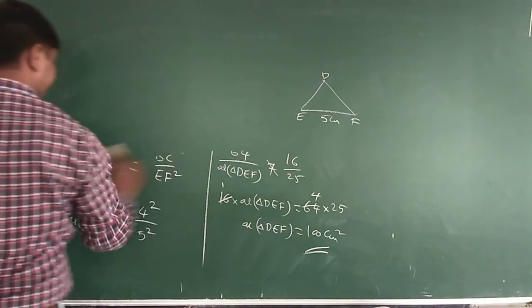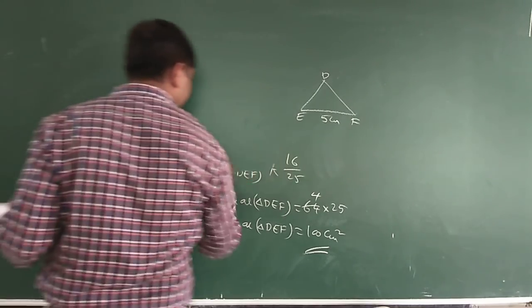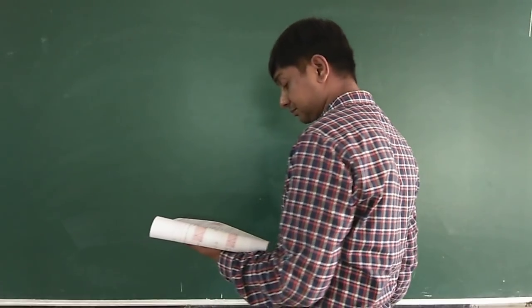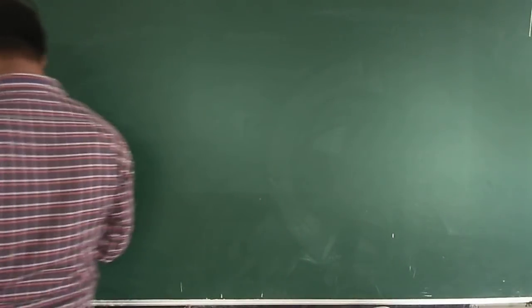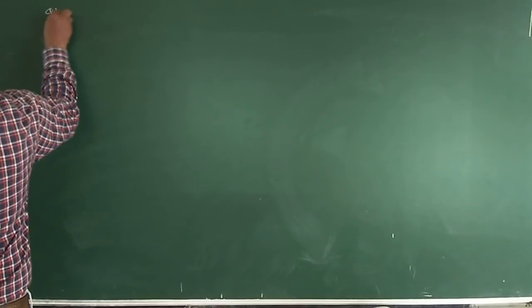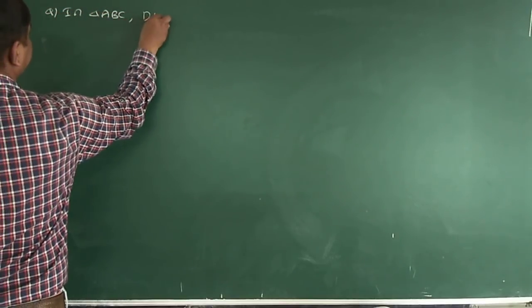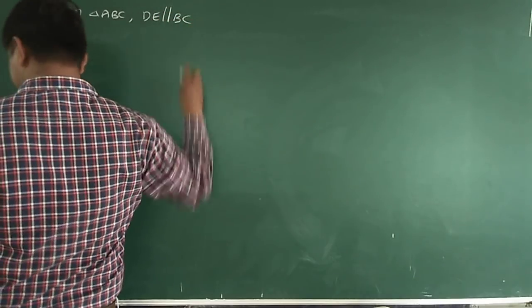Next problem. In triangle ABC, DE is parallel to BC.